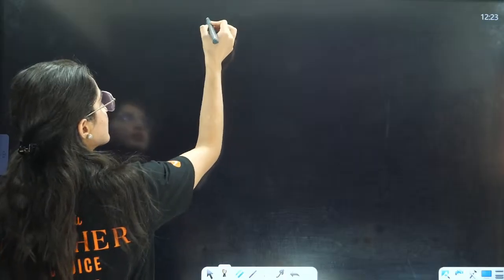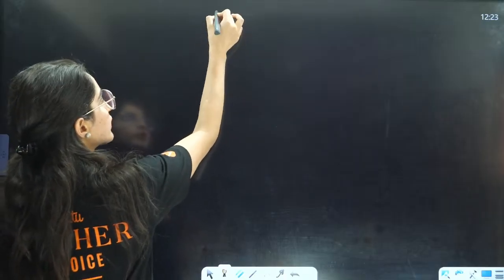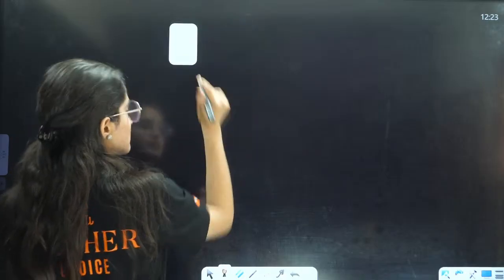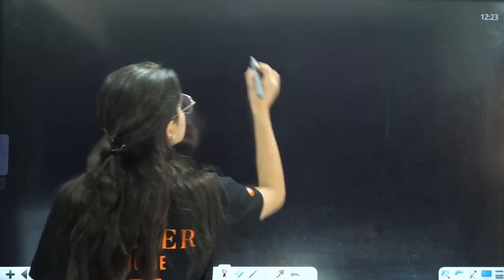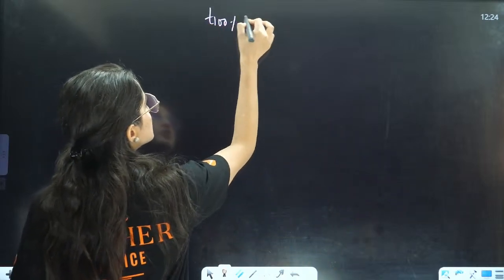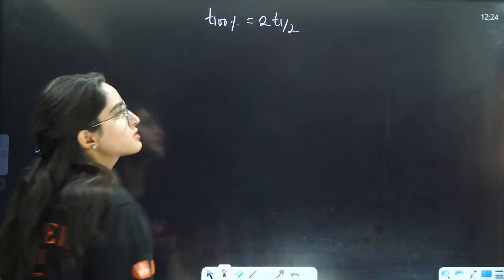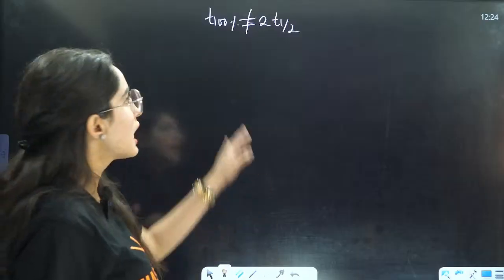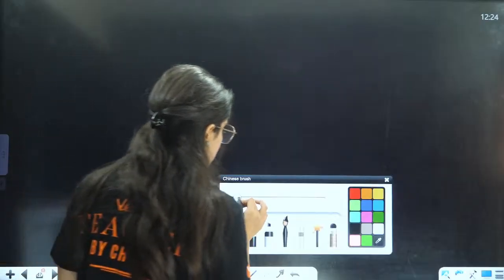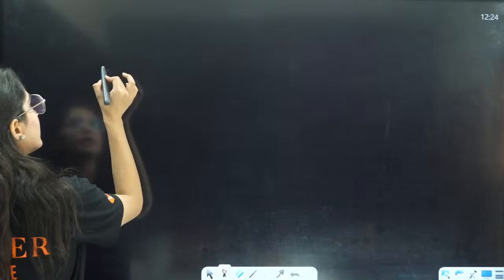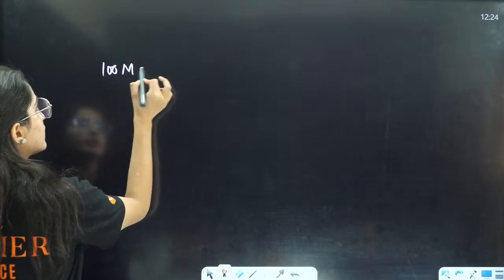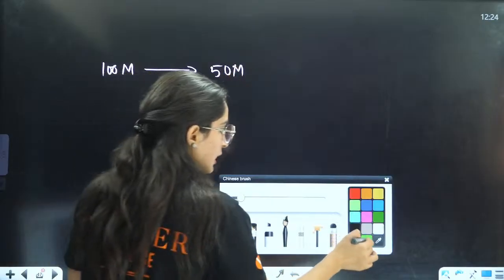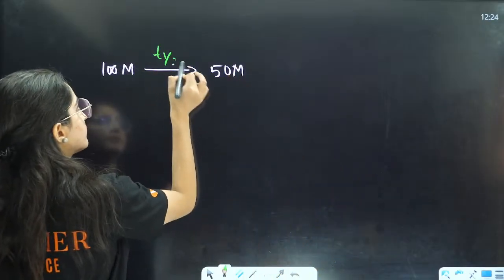Right? So one more portion is that like in your zero order reaction, we know that T 50%, right? Or you can say T 100%. T 100% was equal to 2 into T half, isn't it? But in first order reaction, this is not the case. In first order reaction, what is the case? The case is, for example, you have 100 molar. Now, the concentration will become 50 molar. That means you have used T half here.